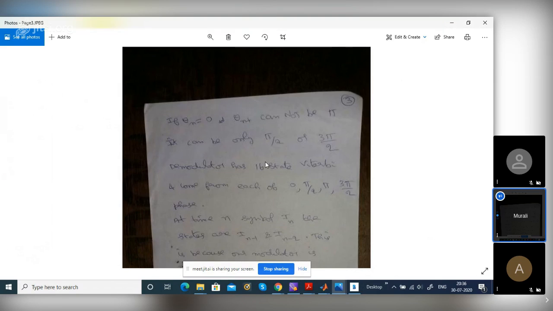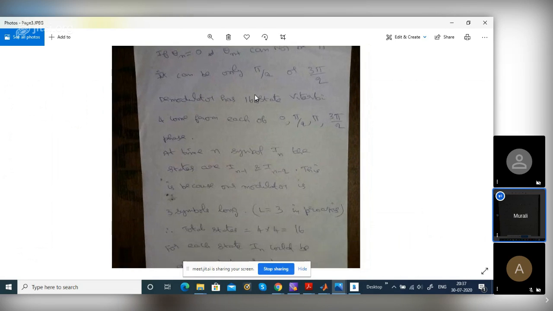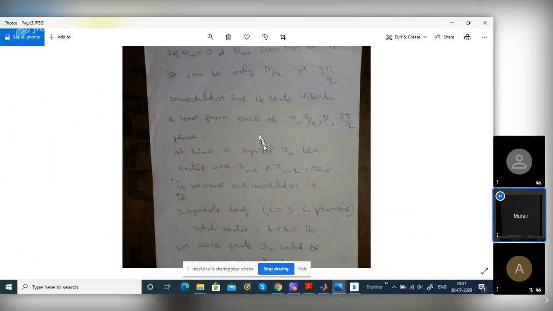So I told you the same point. Theta n is equal to 0, theta n next to 1. It cannot go to pi. It can go to pi by 2 or 3 pi by 2, right? Only one angle it can go to actually. So theta occupies four values and totally 16 states. This is clear, right? IN minus 1 and IN, totally four possibilities, and theta four possibilities. There are 16 possibilities actually. The number of states is 16. Each state will have IN minus 2 equal to plus 1 or IN minus 2 equal to minus 1 actually.